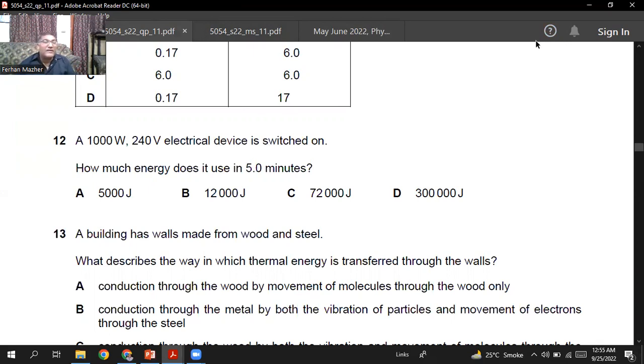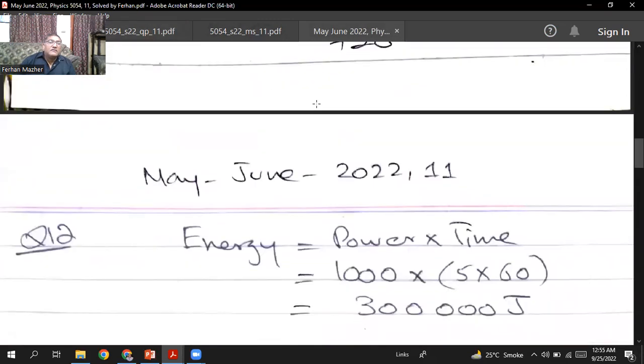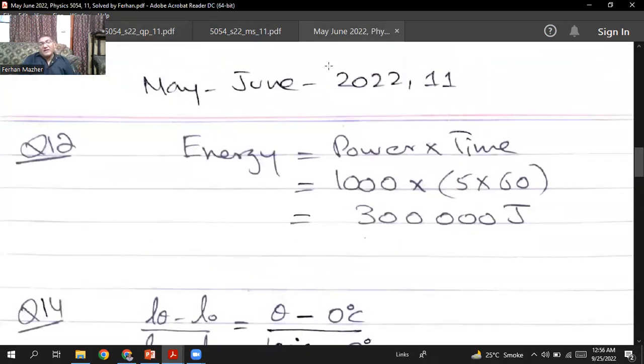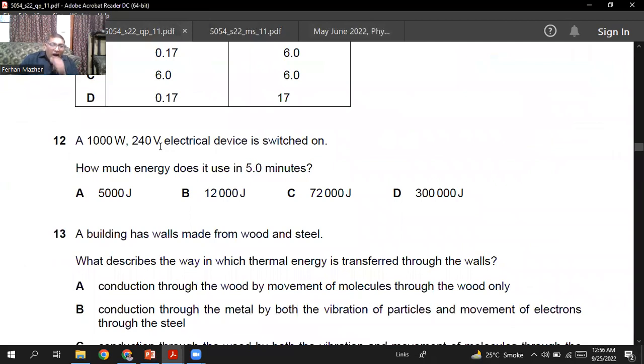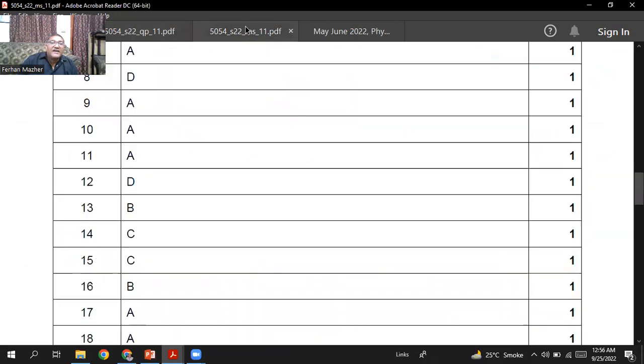So let me show you, I have done this. So the energy is equal to power multiplied by time, that's 1000 watt multiplied by time, which is 5 minutes. So in each minute you have 60 seconds. It will be 1000 multiplied by 5 multiplied by 60. So it will be 300,000 joules. 300,000 joules. Question number 12, I think D is the right option.